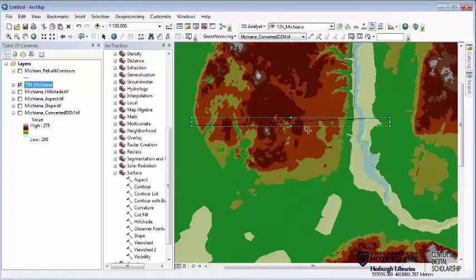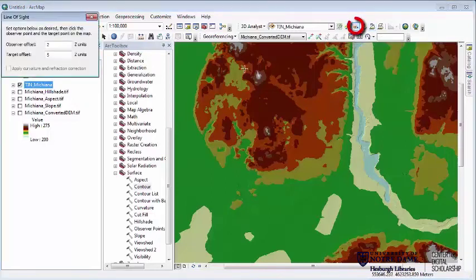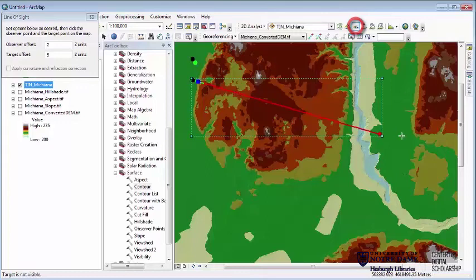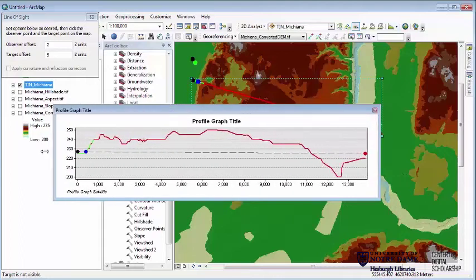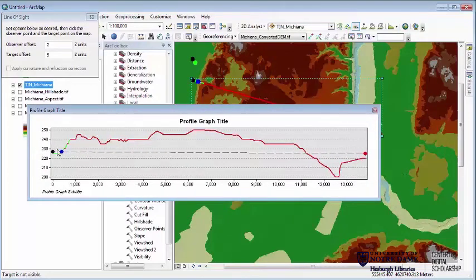Now the last part of this that's pretty neat to do, I'm just deleting that last one, is if I create a line of sight, I can do that same thing. I can create a profile graph for my line of sight that'll show me, just dragging it out a little bit bigger, maybe why I can't see anything. So I was behind a hill, which is why I can't see anything on the other side. So it's a good way to be able to create an interesting visualization of the 3-dimensional surface.